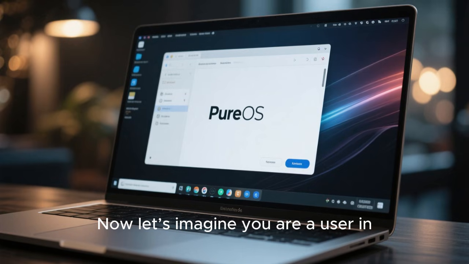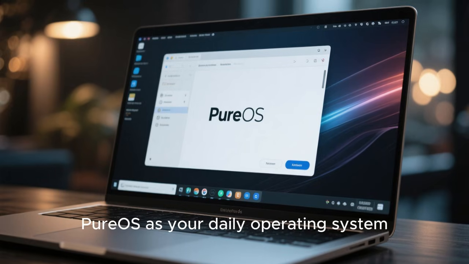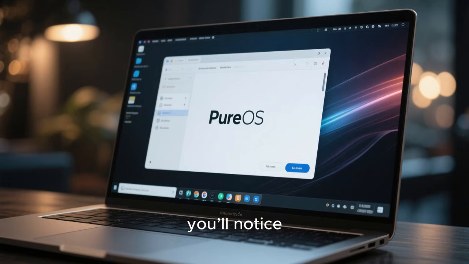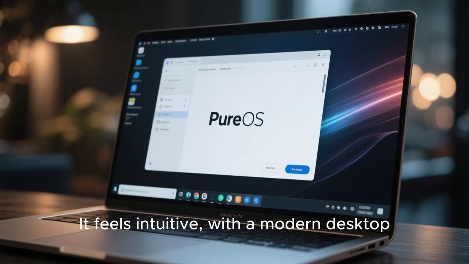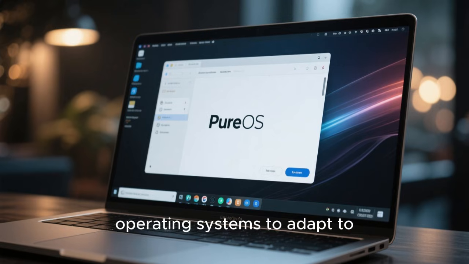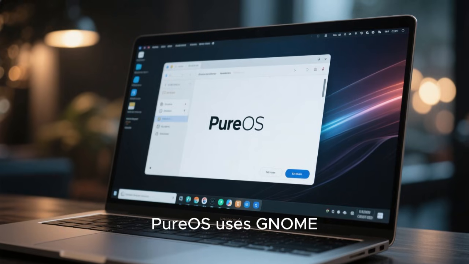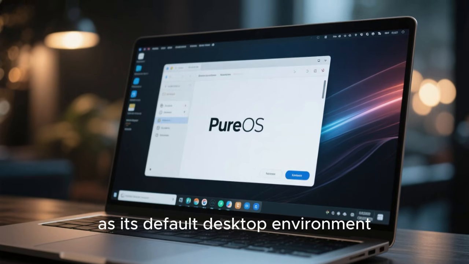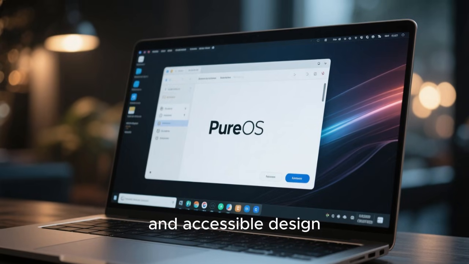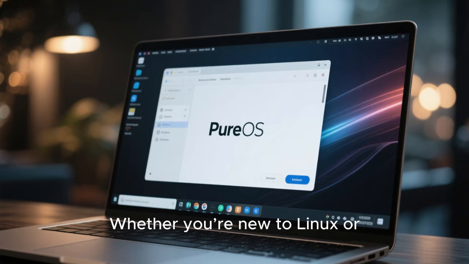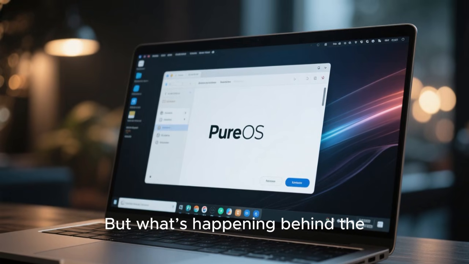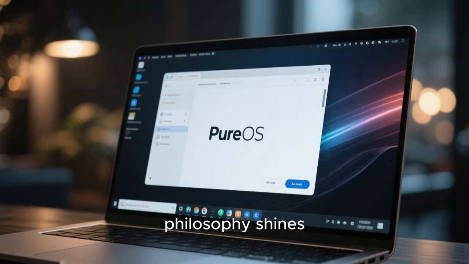Now let's imagine you are a user in 2026, considering PureOS as your daily operating system. When you first boot up PureOS, you'll notice something familiar yet distinct. It feels intuitive, with a modern desktop environment that's easy for people coming from other operating systems to adapt to. PureOS uses GNOME as its default desktop environment, which means clean visuals, predictable workflows, and accessible design. Whether you're new to Linux or you've used it before, the interface doesn't overwhelm. But what's happening behind the scenes is where PureOS's philosophy shines.